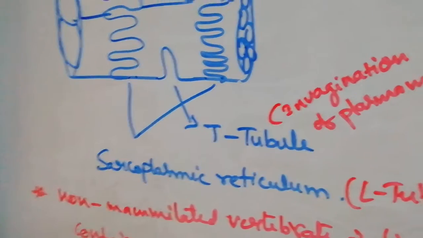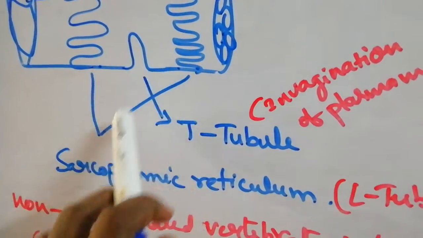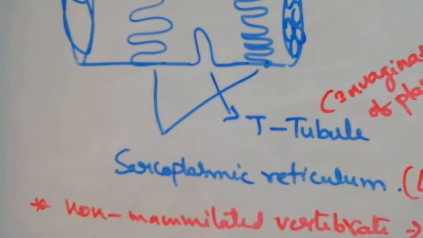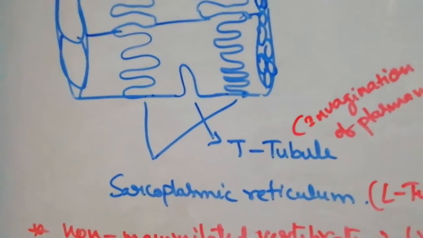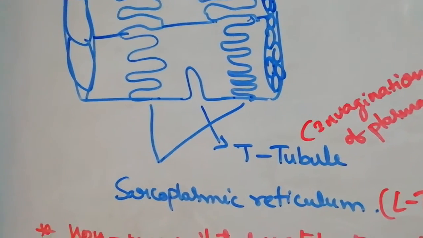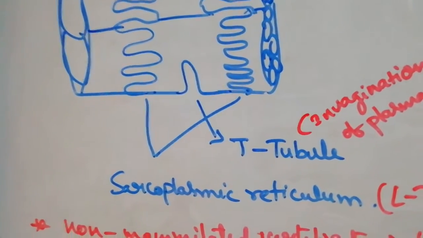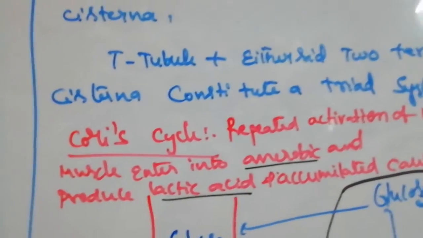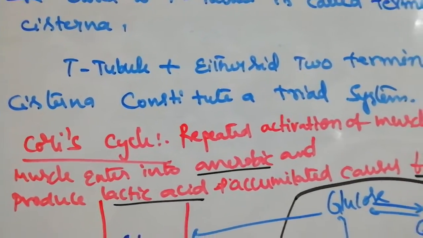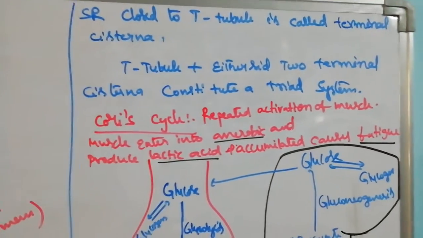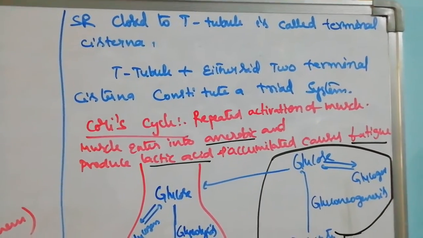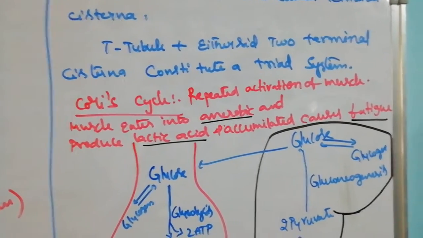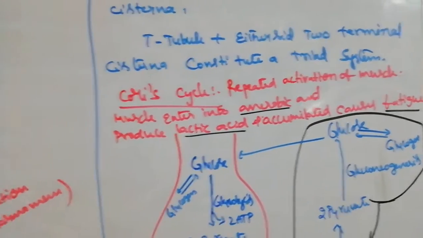Tri means three: the T tubule with the sarcoplasmic reticulum on either side. So what is the triad system? A T tubule with two terminal cisternae, one on either side, is called the triad system. Very important 2 marks question.